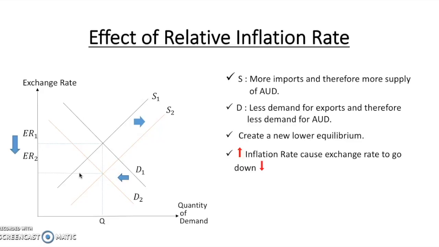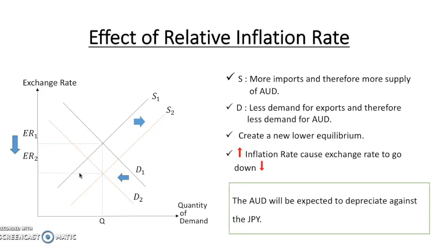And the demand curve shifts to the left, which means that there is a decrease in demand for export and therefore less demand for AUD. This has created a new lower equilibrium. We conclude that a higher inflation rate causes the exchange rate to go down, decreases the demand for export and increases the demand for import. With a higher inflation rate in Australia, we predict that the AUD will depreciate against JPY.